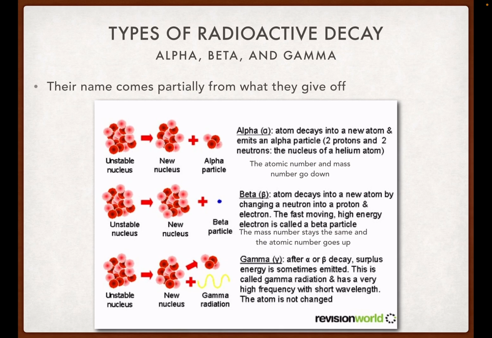So that makes sense. They're also named partially for how easily they can be blocked. So alpha radiation is not very strong. Paper, metal foil, thin clothing, that kind of stuff can block alpha radiation. Beta radiation goes through those, but it can be stopped by metal sheeting, dense wood, heavy clothing, and things of that nature. And then gamma radiation goes all the way through. It needs thick walls of lead or concrete to stop it. And so the different types of radiation can be blocked by different things based off of the energy levels of the particle that's being given off.